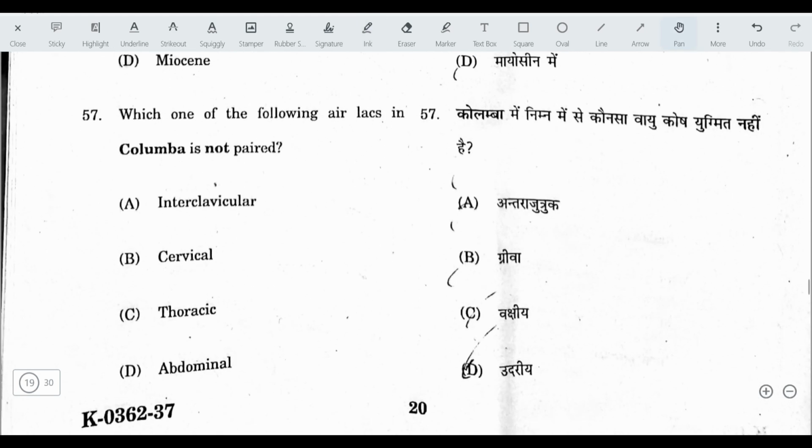Okay. Next, which one of the following air sacs in Columba is not paired? The answer here is interclavicular. This air sac is not paired, unlike the cervical, thoracic and abdominal air sacs. First, Columba is the scientific name of pigeon. And what are air sacs?